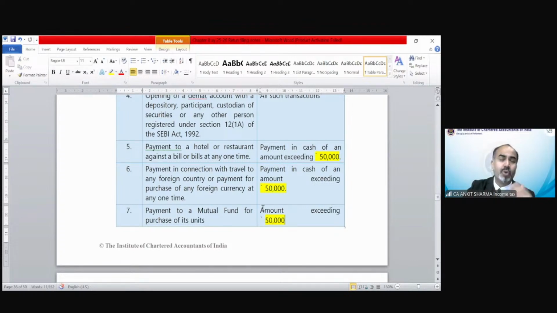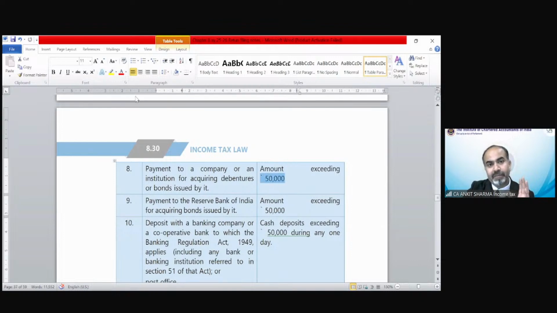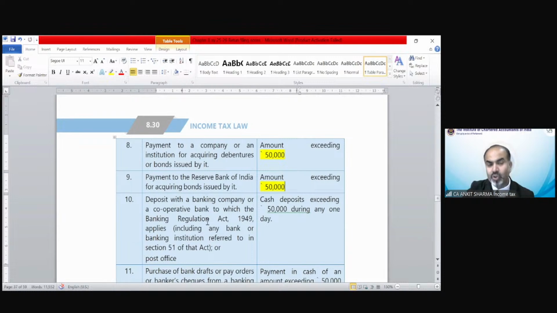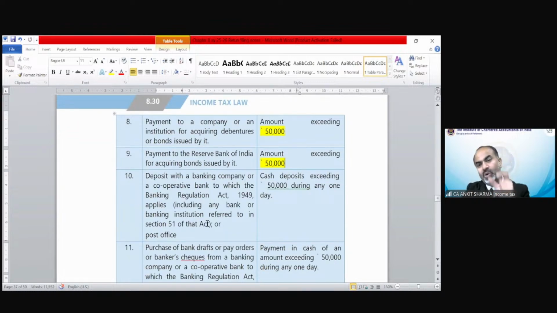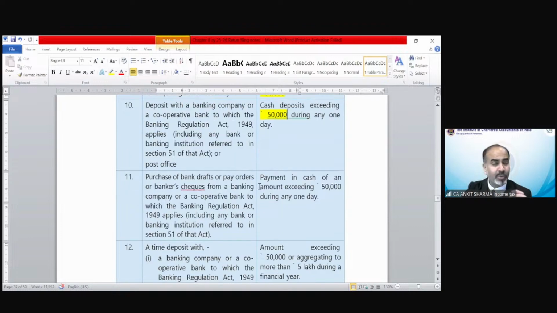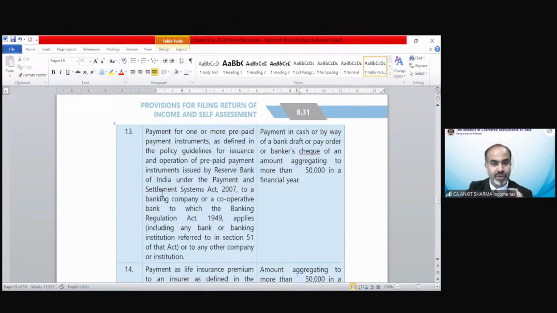Out of those transactions, in 90% of cases, the amount limit is 50,000. You can see this. So you have to go through these transactions, and you have to remember that for the purpose of examination, if these transactions are in the question, then you have to write whether a PAN number is required or not required. So you have to remember these transactions as well as the amount limit. As I have told you, in almost 90% of cases, the amount limit is 50,000. Okay. So you should read those transactions.